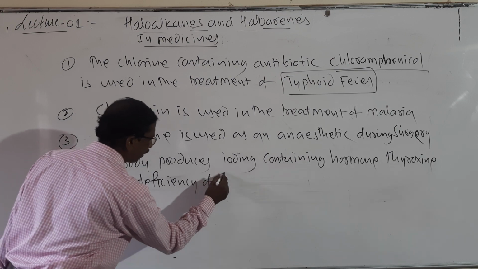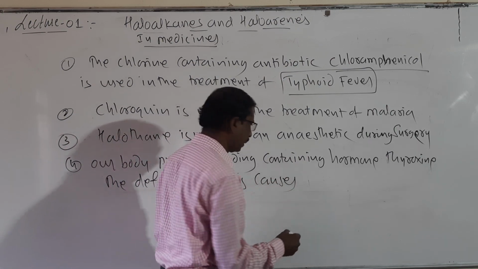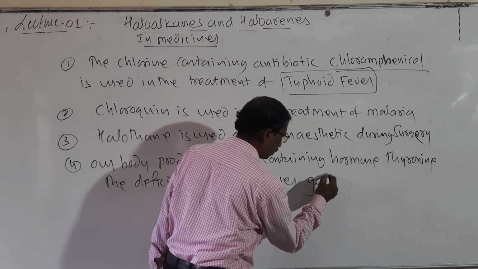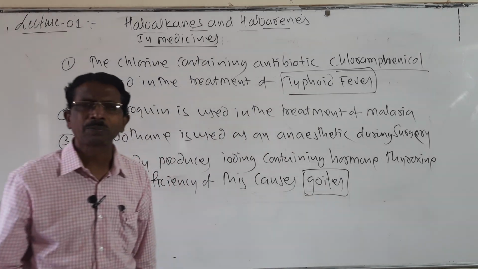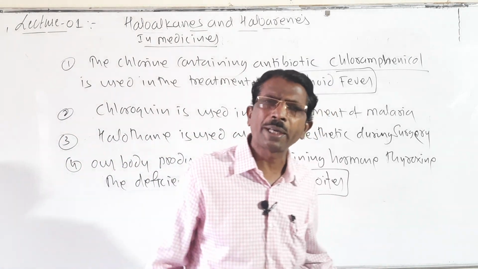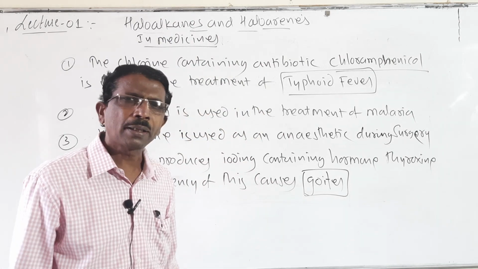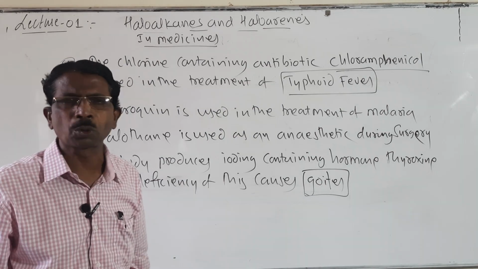The deficiency of this thyroxine causes goiter. Like this, many haloalkanes and haloarenes are used in medicines. So they are used in the preparation of medicines, students.